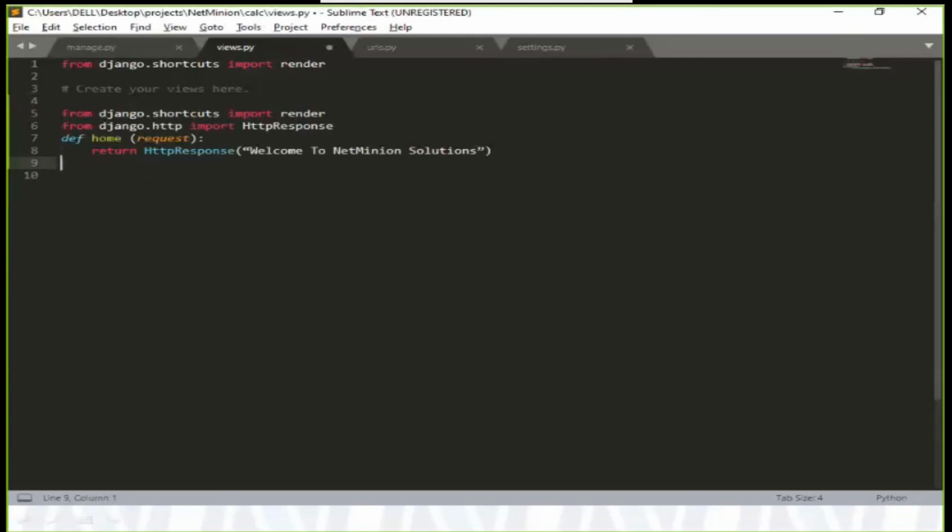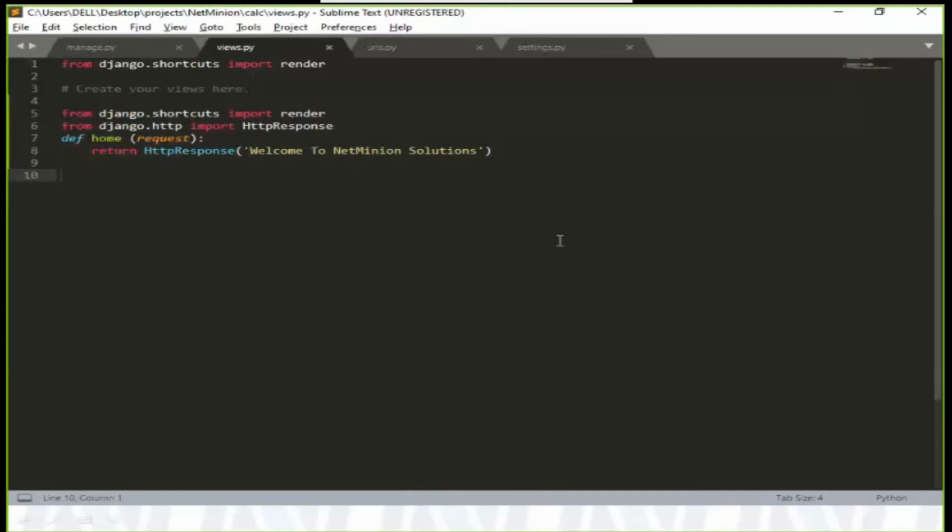I am saying that because I need to build an HTTP response, so I am using this kind of code. I am defining a function, Audio, that is home. You can give any name, but I am just giving home. And once the request comes to me, I want to return an HTTP response, and in that HTTP response I want to send this message. Instead of this, because this code is somewhat wrong, let me use Python like that. And I am saving this file.